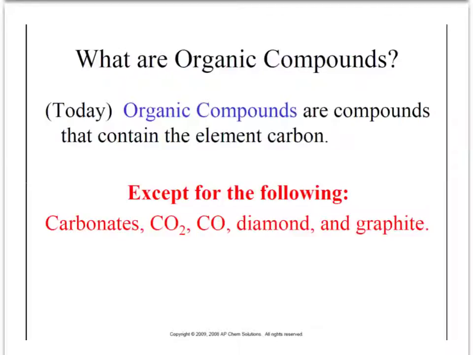So one thing that all organic compounds will have in common is carbon. They will all have carbon in them except for things like carbonates, carbon dioxide, carbon monoxide, diamonds, and graphite. All of those are made of carbon, but they're not organic compounds. So all organic compounds contain carbon, but not all carbon compounds are organic.